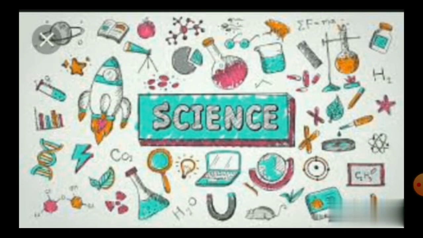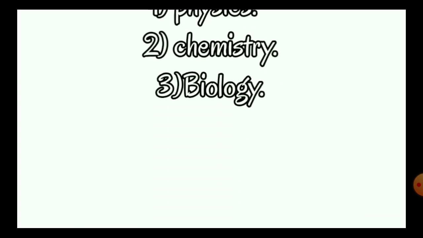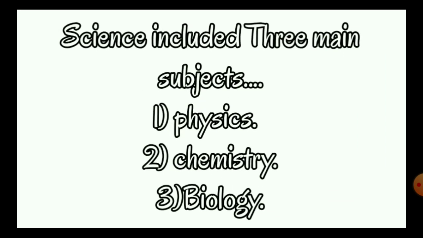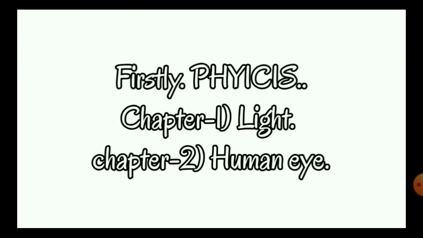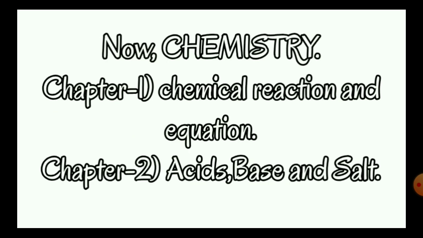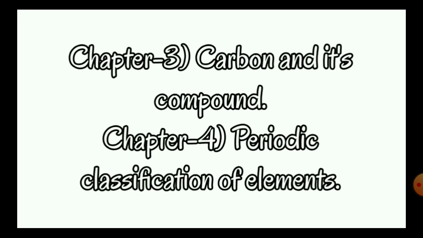After that, we will take science. As you know, my friend, science mainly includes three subjects: first physics, second chemistry, and third biology. We will start with physics. Physics contains chapter 1, light, chapter 2, human eye, chapter 3, electricity, chapter 4, effects of current, chapter 5, sources of energy. Now we will take chemistry. Chemistry has chapter 1, chemical reactions and equations, chapter 2, acids, bases and salts, chapter 3, carbon and its compounds, chapter 4, periodic classification of elements.